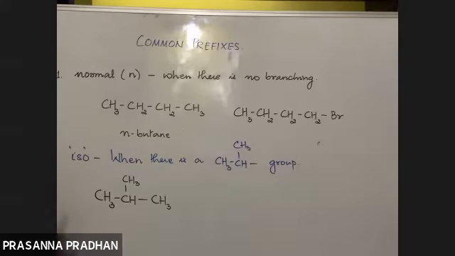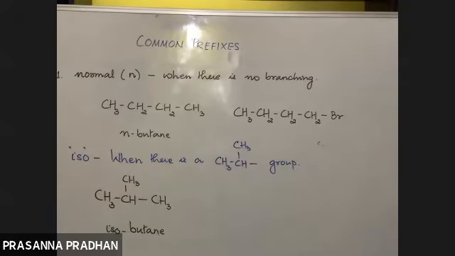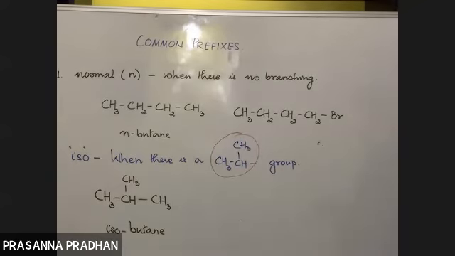But if I'm supposed to use the common prefix, is this group present out here? Yes, the CH3, CH, CH3 grouping is present. So now I can use the common prefix iso. In total, how many carbon atoms are there? 4. So it will be isobutane. Why n? Because it is connected through a single bond only. So when do you use the prefix iso? When this grouping is present.